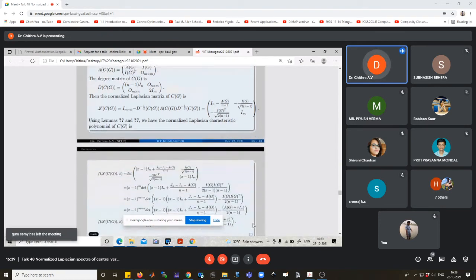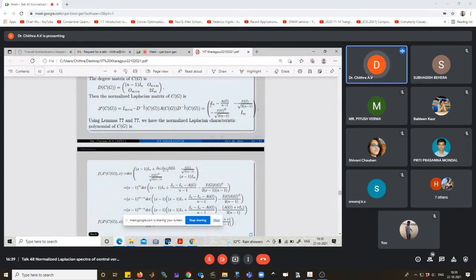The normalized Laplacian characteristic polynomial of C(G) is equal to the determinant of (x minus 1) I plus A_G conjugate. The adjacency matrix of G conjugate is J_n minus I_n minus A_G by n minus 1, I_G by root of 2(n minus 1), I_G transpose by root of 2(n minus 1), (x minus 1) I_m.